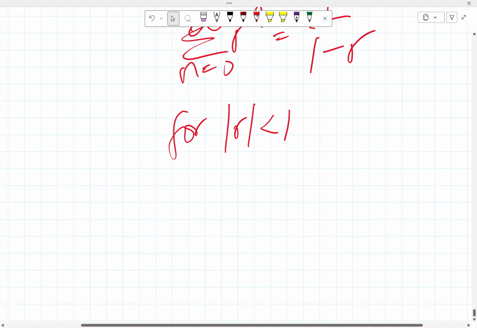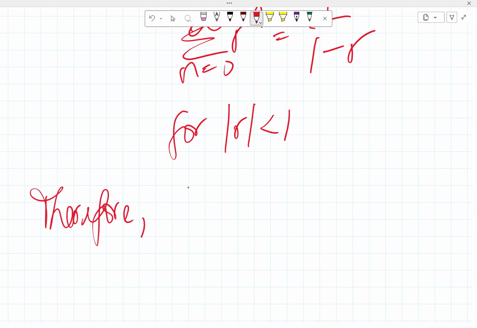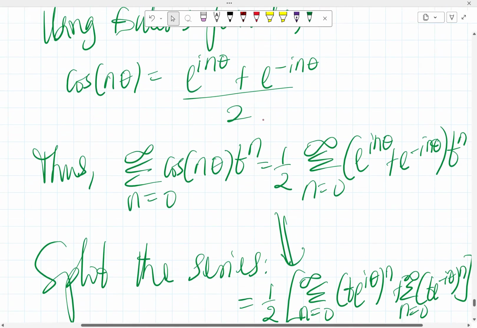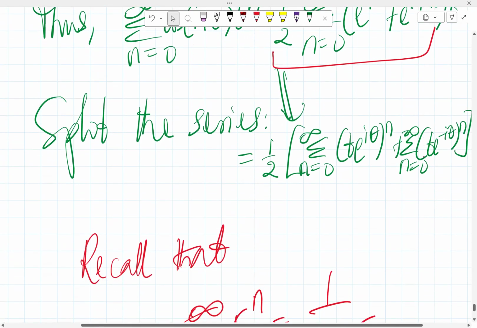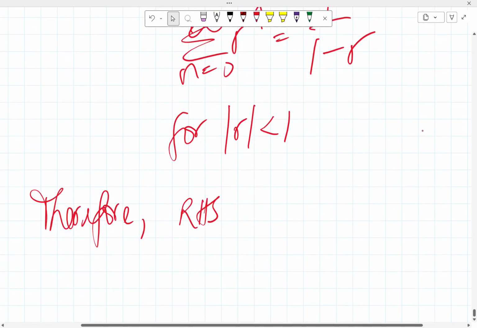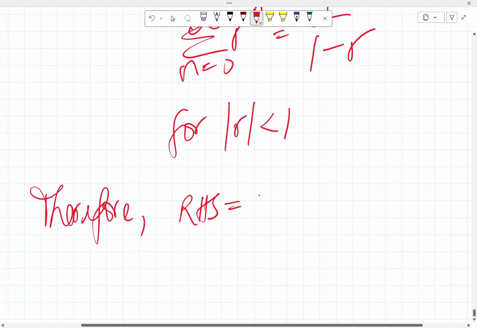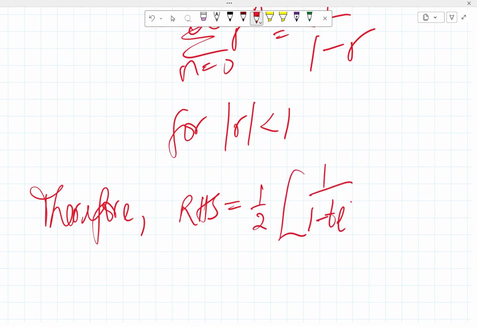That's the convergence condition. So therefore, we have that the whole right-hand side, which was simplified to this, can then be equal to half into 1 all over 1 minus t e^(i theta) plus 1 all over 1 minus t e^(-i theta).